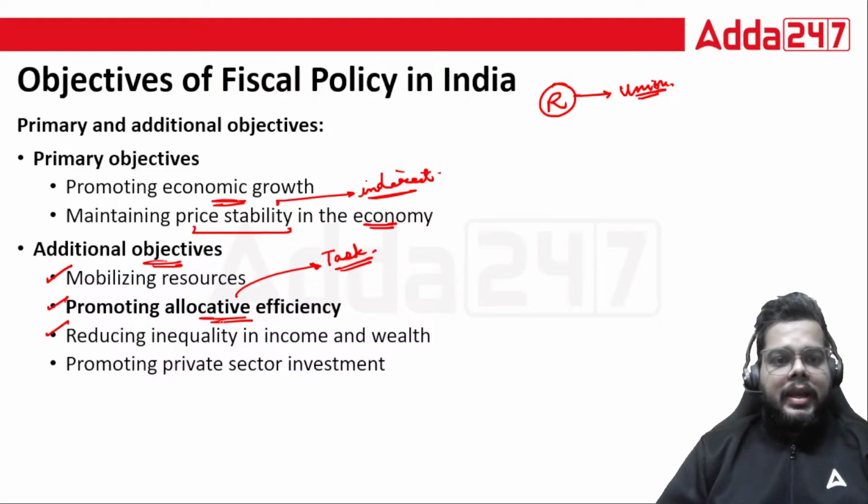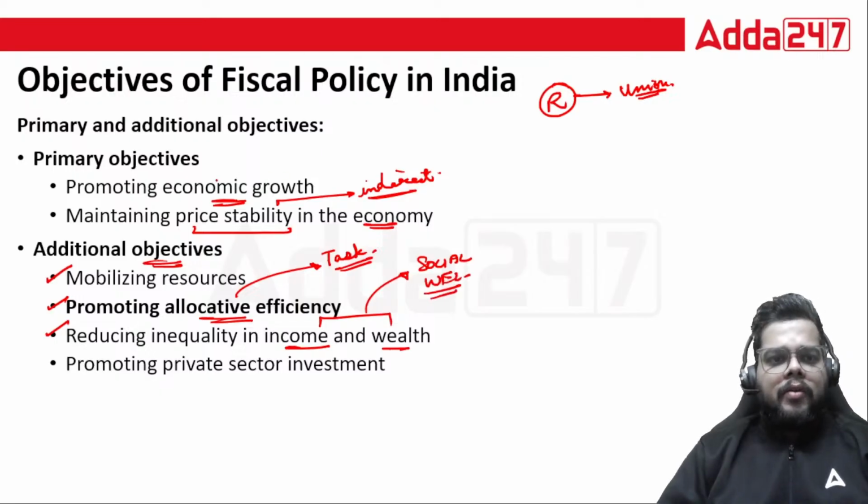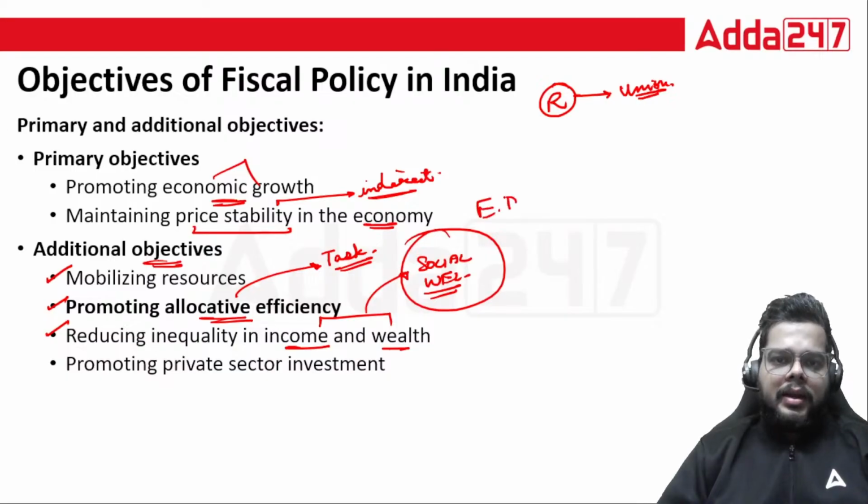Reducing the inequality in income and wealth. Whenever we say economic growth, it somewhere starts with the promotion of your social welfare as well. Only economic growth won't help us. We must move towards economic development also, which is one of the components of your social welfare.